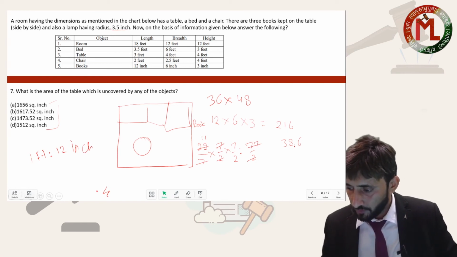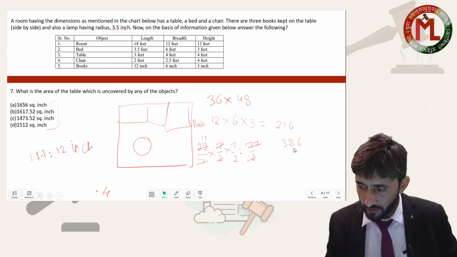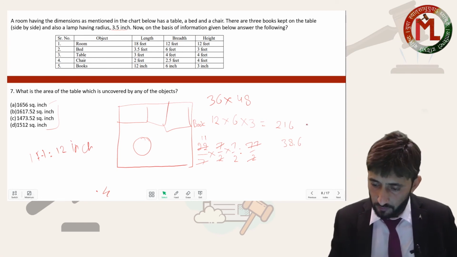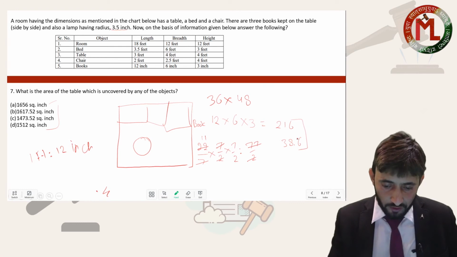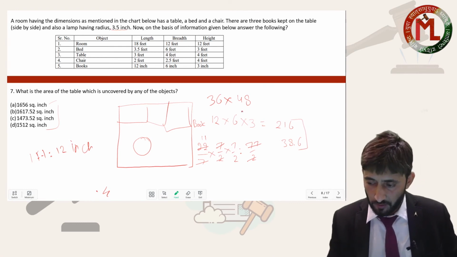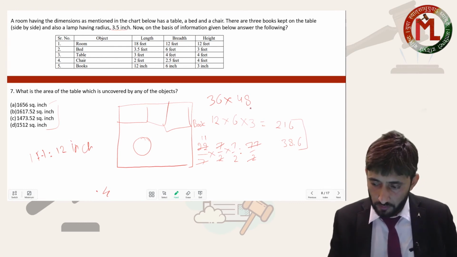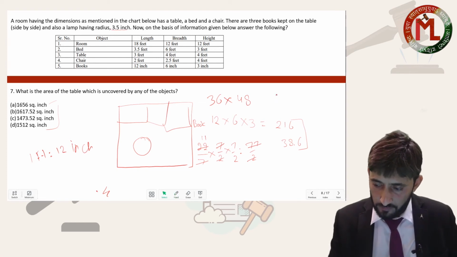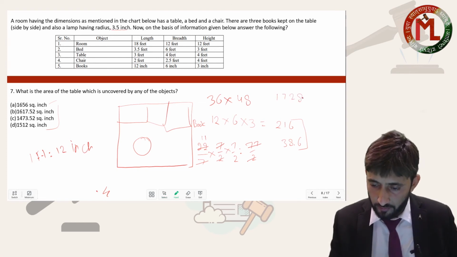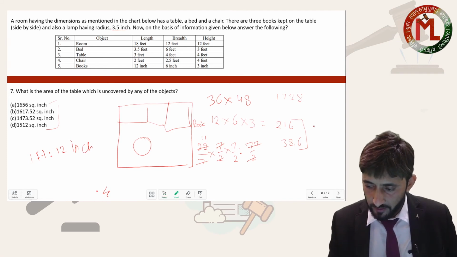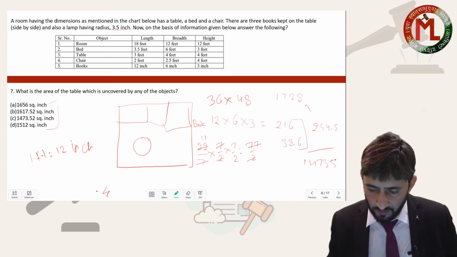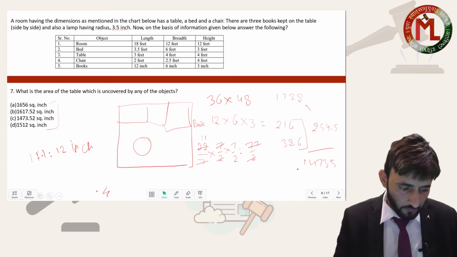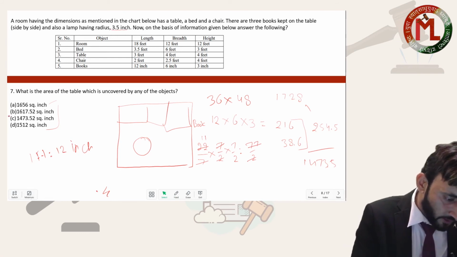Okay beta, so 216 plus 38.5. So these two areas should be subtracted from this part. Okay beta, so 1728 minus this part, which comes out to be 254.5. If you subtract this, what you will get? 1473.5 something, 1473. Option is C.